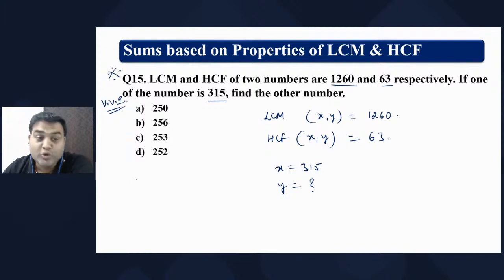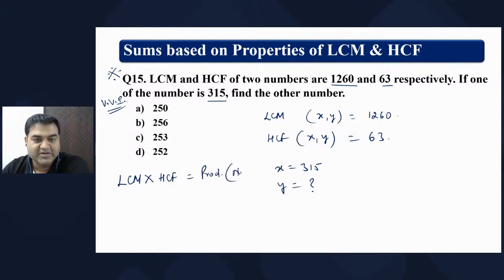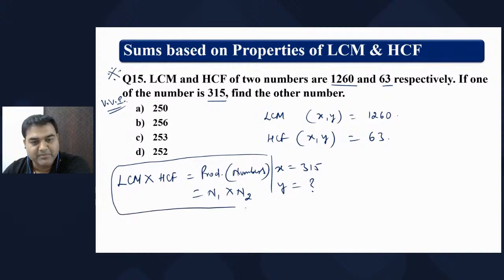Let's go back to the property of LCM and HCF. We have a property which says LCM into HCF is equal to the product of numbers, that is n1 into n2. This is the property.